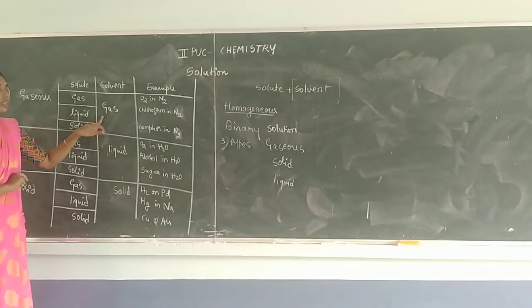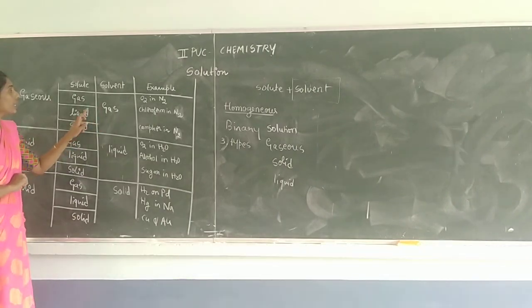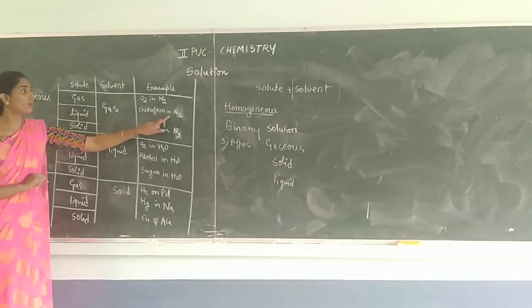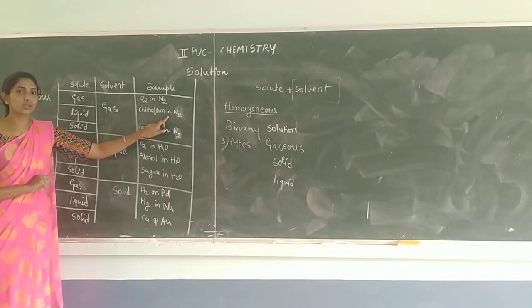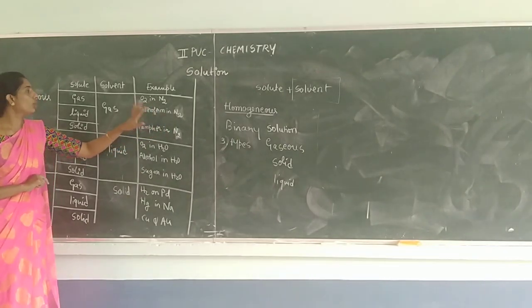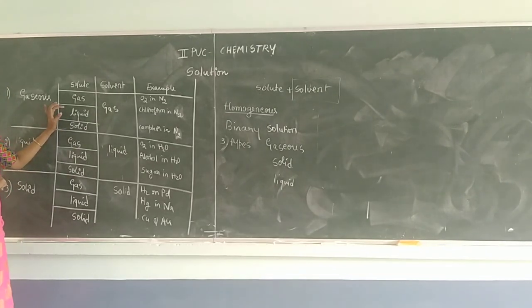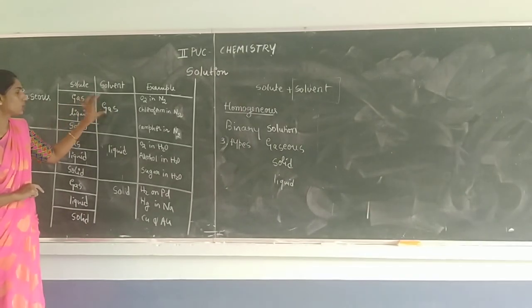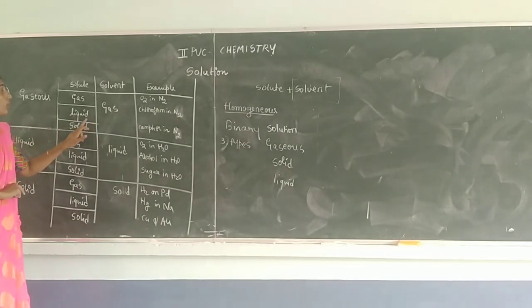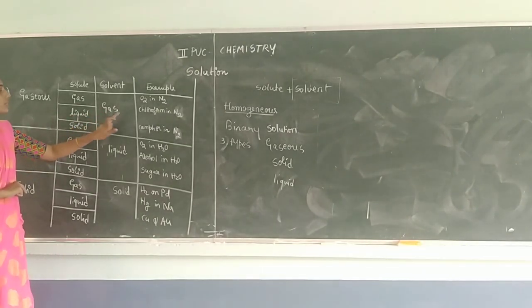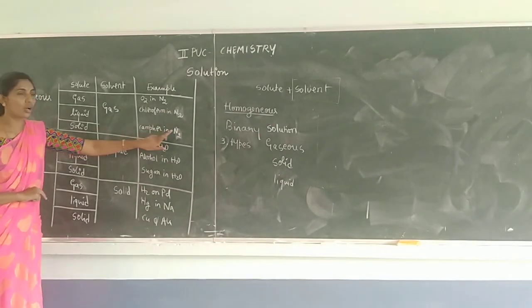Liquid in gas. One example is chloroform in nitrogen. Or you can also give the simple natural example of liquid in gas, that is moisture or water vapors in the air. Water vapors in oxygen can also be an example for liquid in gas. Solid in gas. One of the best examples is camphor in nitrogen, or camphor in oxygen.